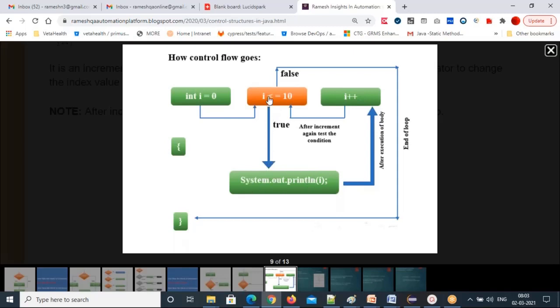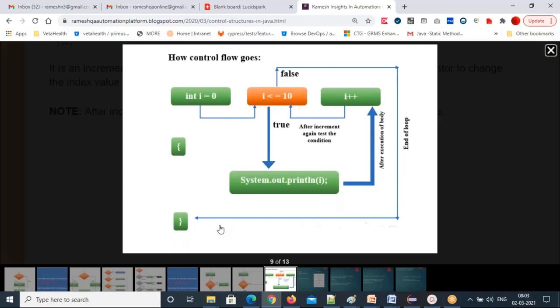In the body, the statements are executed, and finally it will go to the third part, that is the increment part, updating your variable value. Once the value is updated, that value is passed to the condition. If the condition is true, it repeats the same steps until your condition becomes false. If the condition is false, it will go out of the loop.